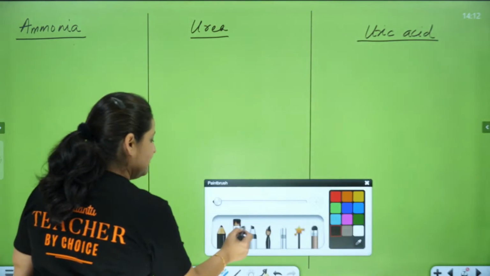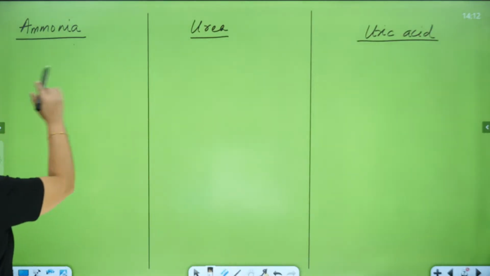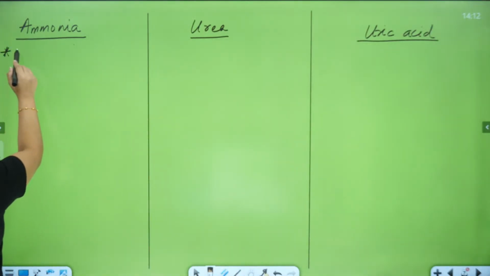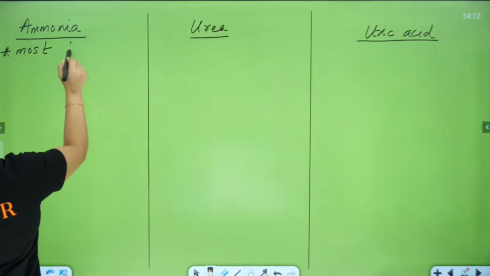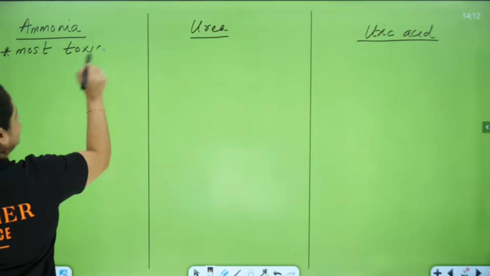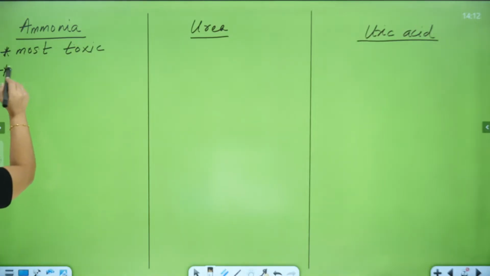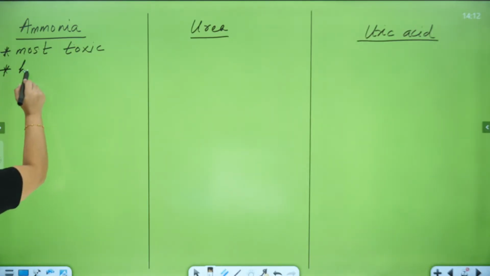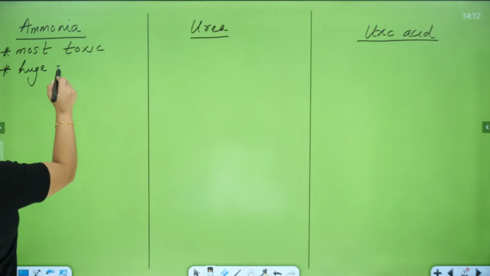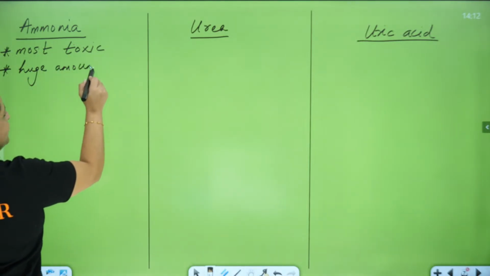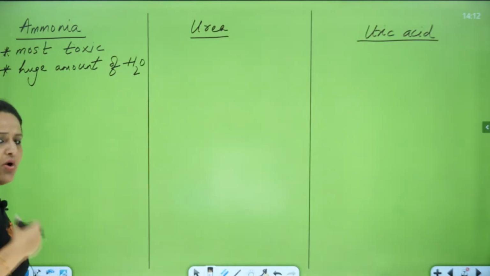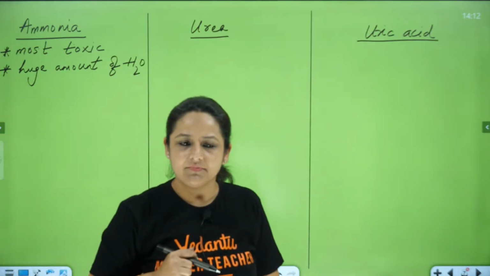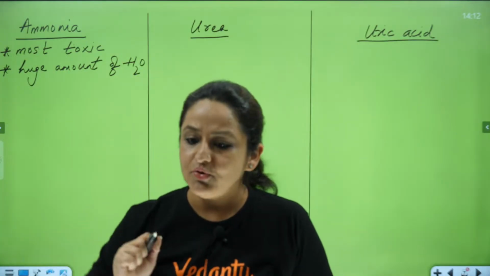Okay, now see. Ammonia, as I told you, out of these 3, it is the most toxic. Please write it. And for its removal, it requires a huge amount of water. And how are organisms going to release ammonia from the body?